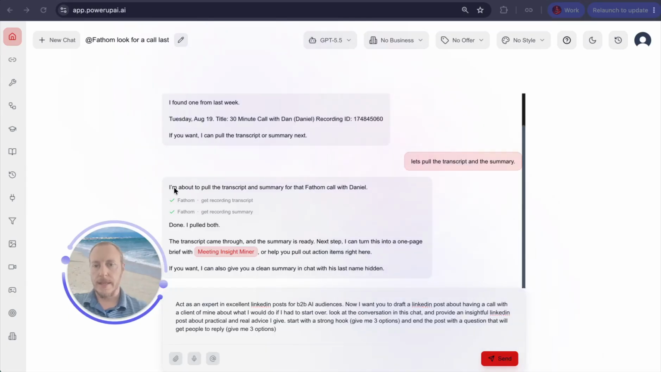All right, so we can see that it pulled the transcript, it pulled both. It has the summary. It actually asked if I wanted to do a meeting insight miner to pull out some action items. No, I don't want to do that. I also want a summary.